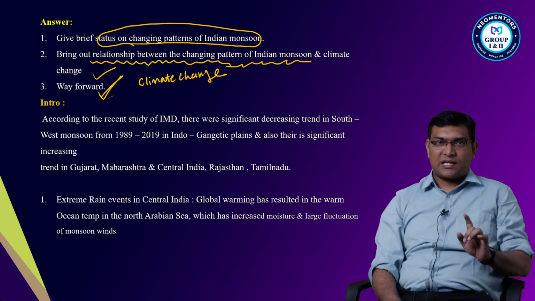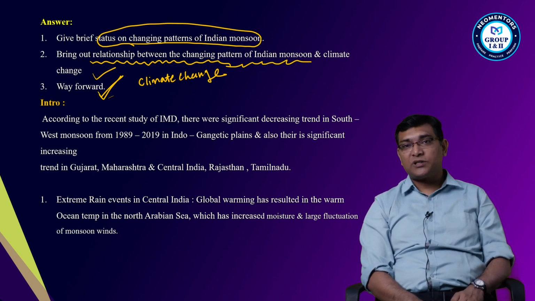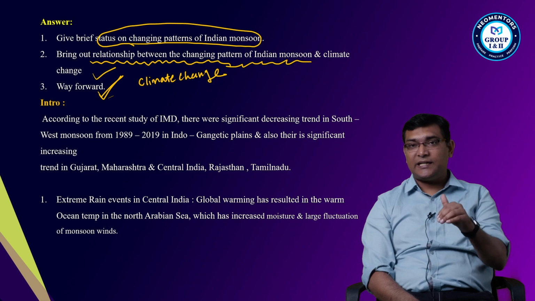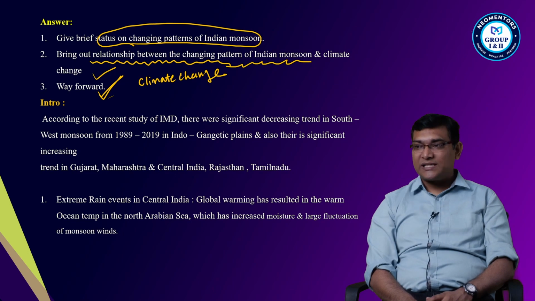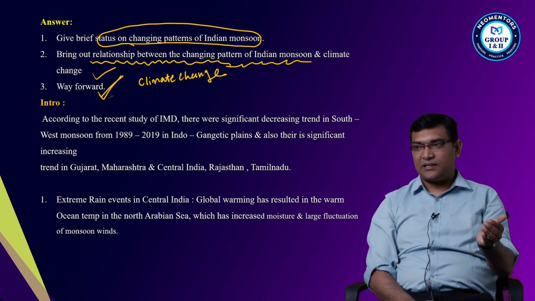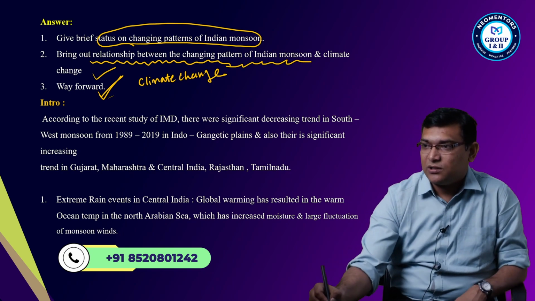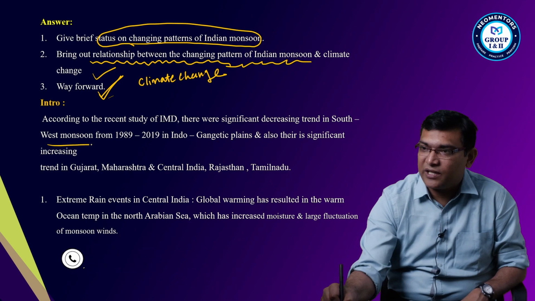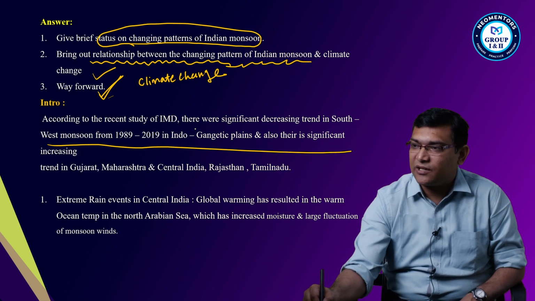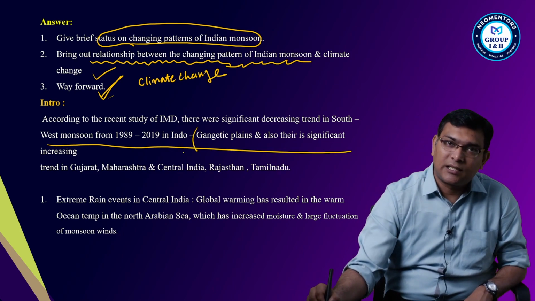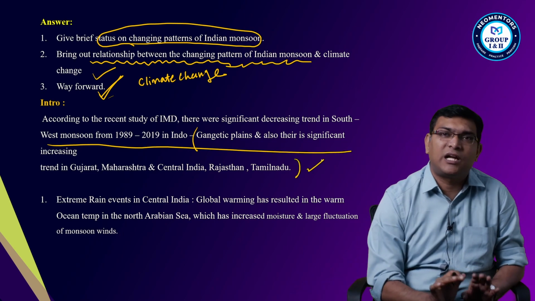So I will begin the answer like this. According to the recent studies of the IMD from 1989 to 2019, in the Indo-Gangetic plain and the northeast there is a significant decrease in the rainfall due to the southwest monsoon, and in Gujarat, Tamil Nadu, Central India, there is a significant increase in the rainfall. That is my introduction.